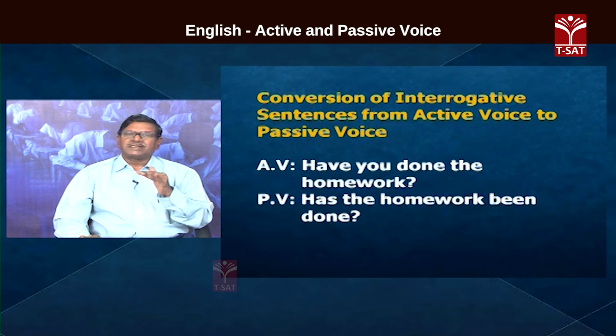Conversion of interrogative sentences from active to passive. Have you done your homework? Or have you done the homework? ఏమిటి చేశావు అని అడుగుతున్నారు? హోంవర్క్. చేయవలసింది ఏమిటి? హోంవర్క్. So that is the object. ఆబ్జెక్ట్ కమ్స్ టు ది ప్లేస్ ఆఫ్ సబ్జెక్ట్. So when homework comes to the place of subject, homework has. Has అనేది ముందు పెట్టాలి. Has the homework been done? హెల్పింగ్ వర్బ్ ముందు పెట్టాలి, అప్పుడు క్వశ్చన్ అవుతుంది.